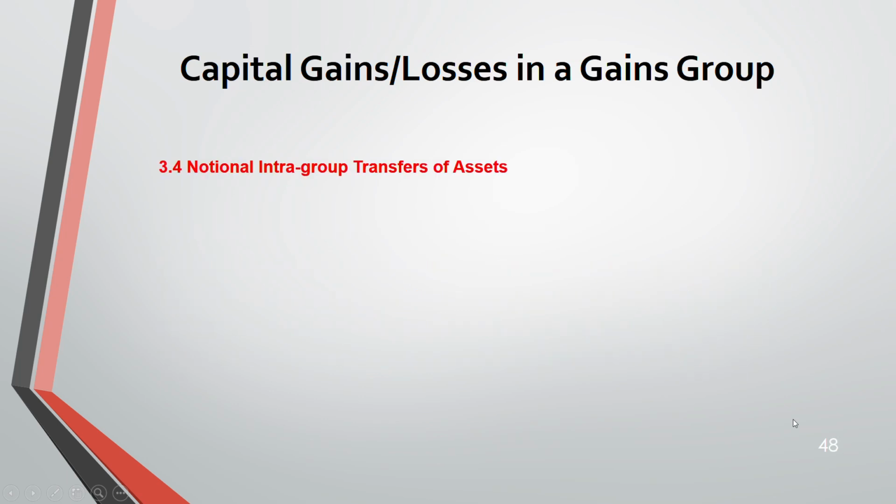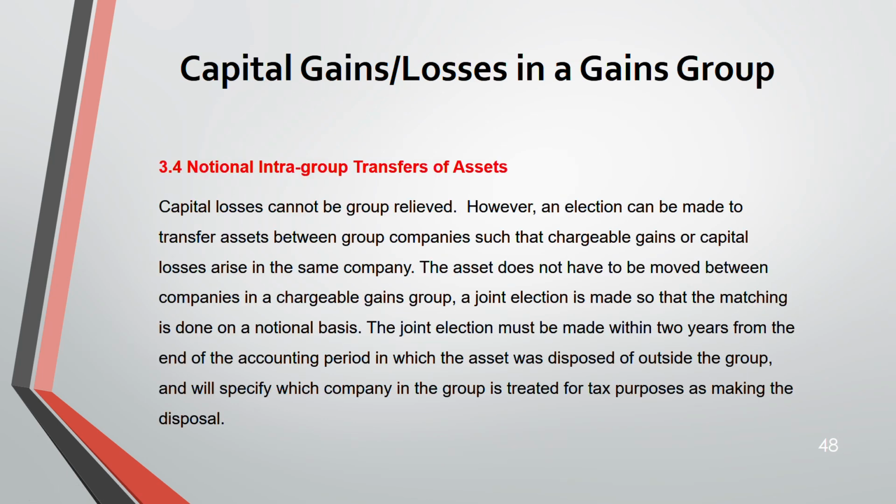Okay, now here capital losses, remember you cannot get it group relieved. Capital loss you can transfer, but you can make an election to transfer the assets between the group companies. If you transfer the assets between group companies, what happens? No gain. It's at no gain, no loss. Okay, such that if you are making, when asset is transferred, such that chargeable gain or capital loss arise in the same company.